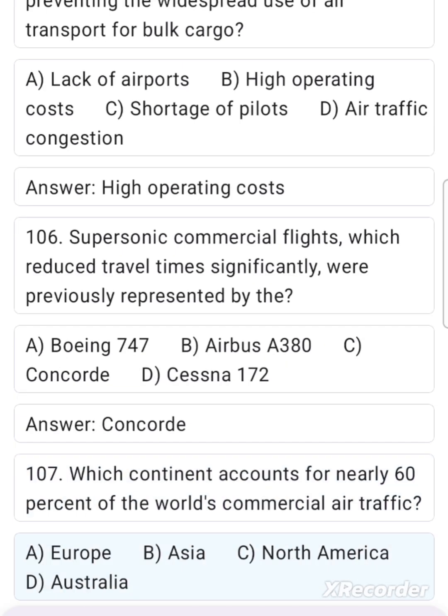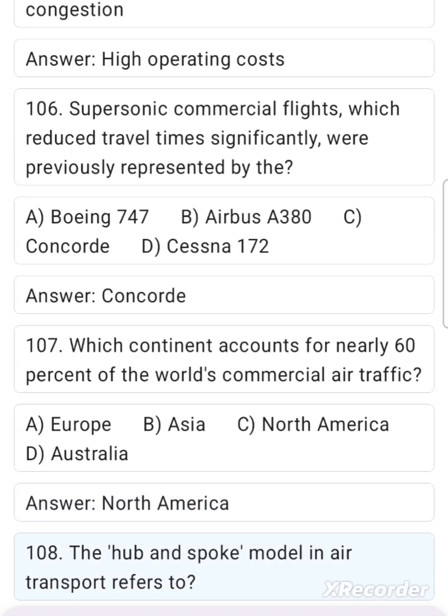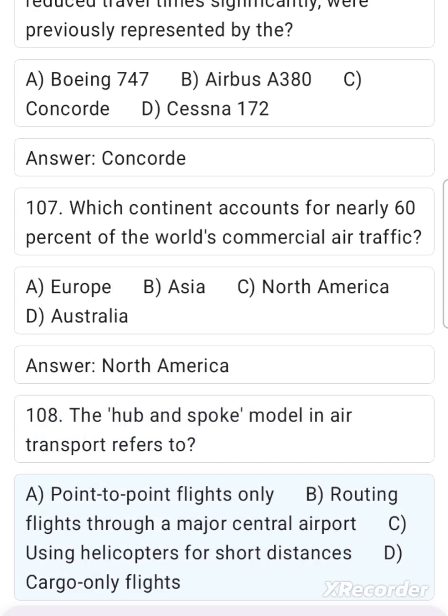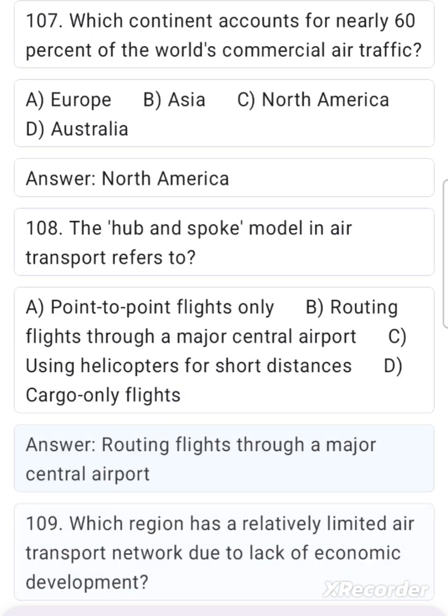107. Which continent accounts for nearly 60% of the world's commercial air traffic? A. Europe, B. Asia, C. North America, D. Australia. Answer: North America. 108. The hub and spoke model in air transport refers to A. Point-to-point flights only, B. Routing flights through a major central airport, C. Using helicopters for short distances, D. Cargo-only flights. Answer: Routing flights through a major central airport.